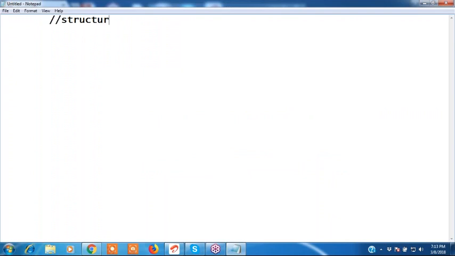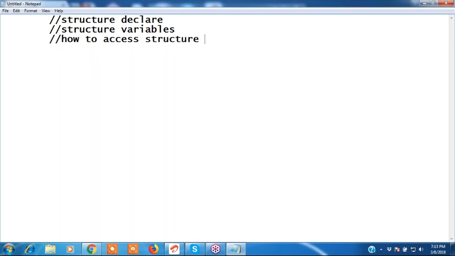Yesterday we discussed structure declaration, how to declare the structure and how to create a variable. Structure variables also we declared. We know we can create structure variables two ways, as a local variable and as a global variable. After that, we discussed how to access structure elements. We can access the structure elements two ways: one is using a structure variable and the other one is a structure pointer.